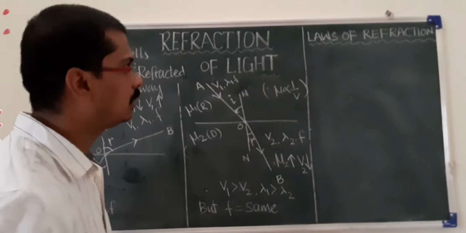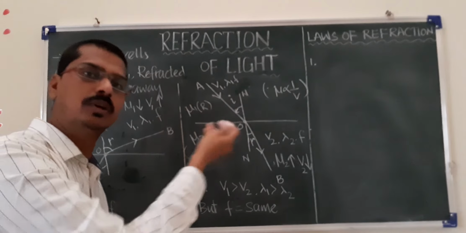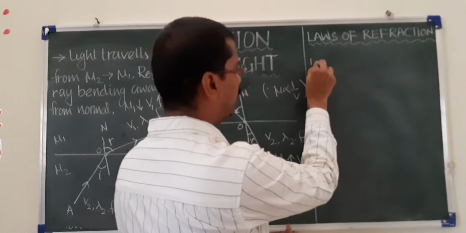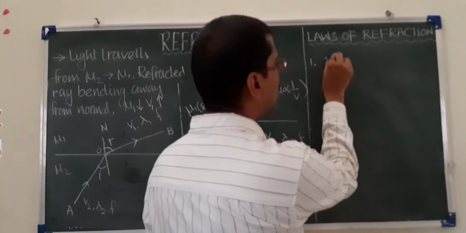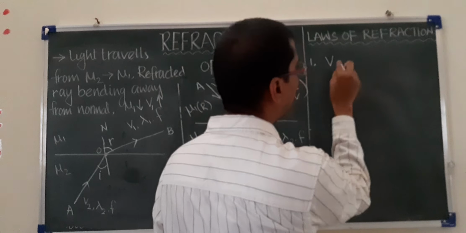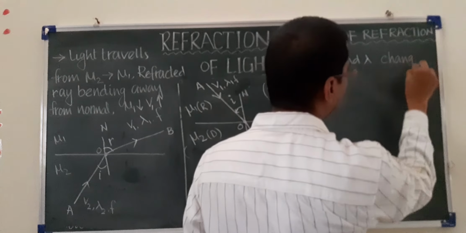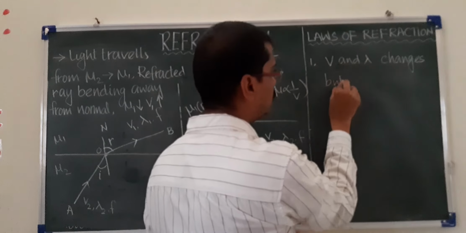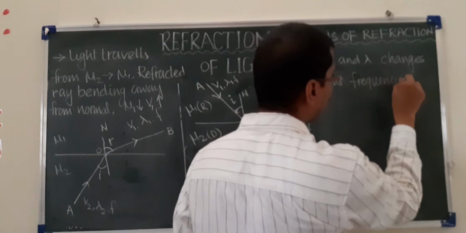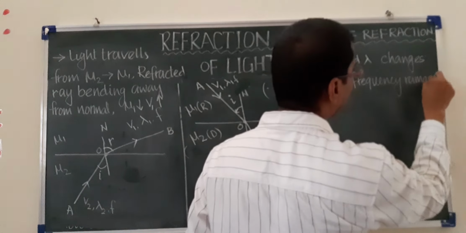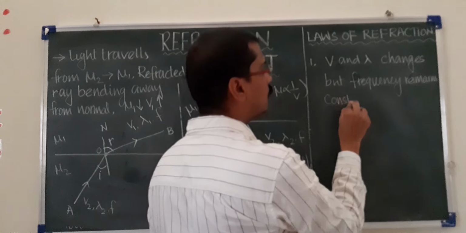The laws of refraction. The first law: whenever the light is traveling from one medium to another medium, the velocity and wavelength change, but the frequency remains constant.